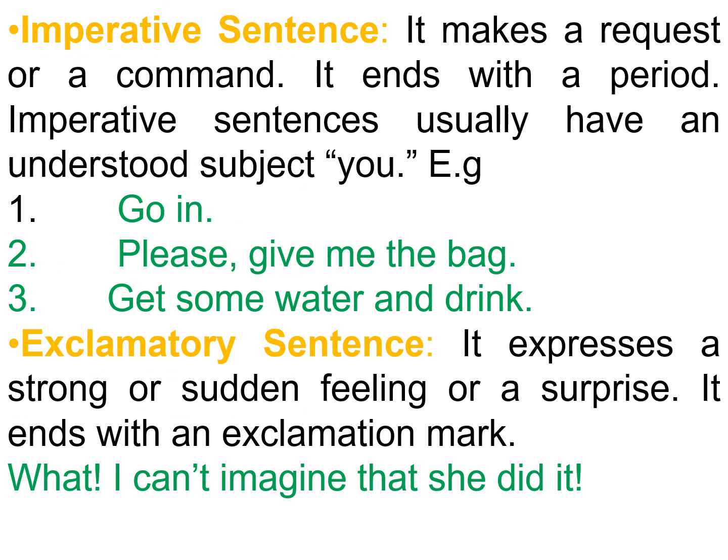Imperative sentence: it makes a request or a command. It ends with a period. Imperative sentences usually have an understood subject, you. For example, 1. Go in. 2. Please, give me the bag. 3. Get some water and drink. Exclamatory sentence: it expresses a strong or sudden feeling or a surprise. It ends with an exclamation mark. For example, what! I can't imagine that she did it!